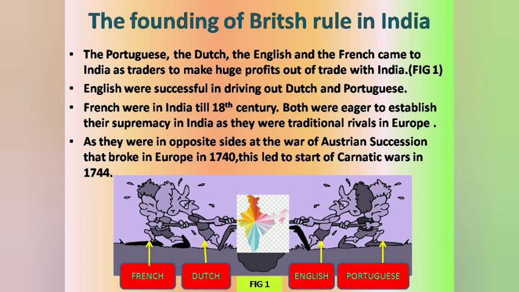Britishers were successful to defeat Dutch and Portuguese. Now only one rival was left, that is French. In order to have a monopoly over the trade in India and Eastern Islands, it was necessary for Britishers to eliminate their rival. So now the chief amongst them was the French.